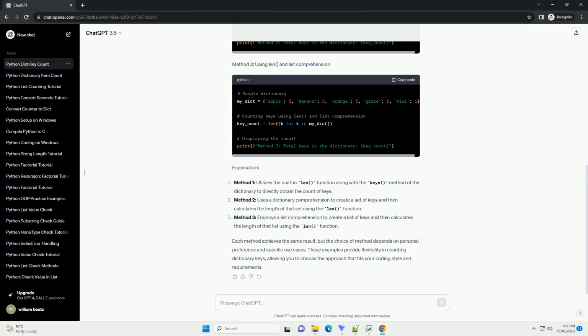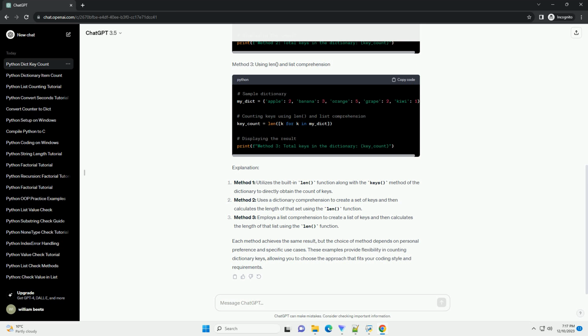Method 1: using len and keys method. Method 2: using len and dictionary comprehension. Method 3: using len and list comprehension.